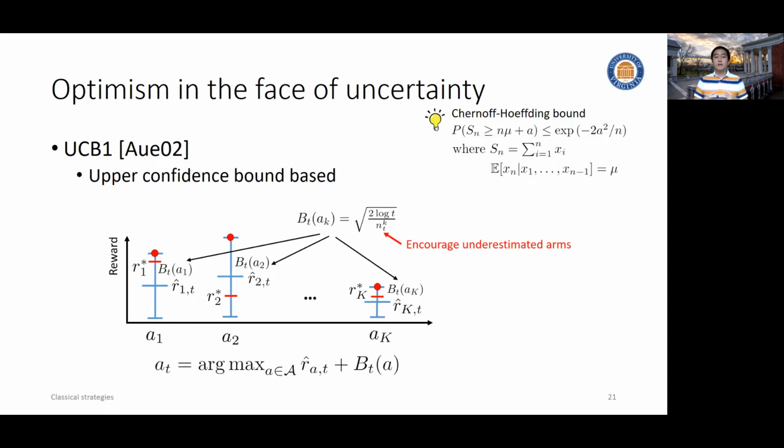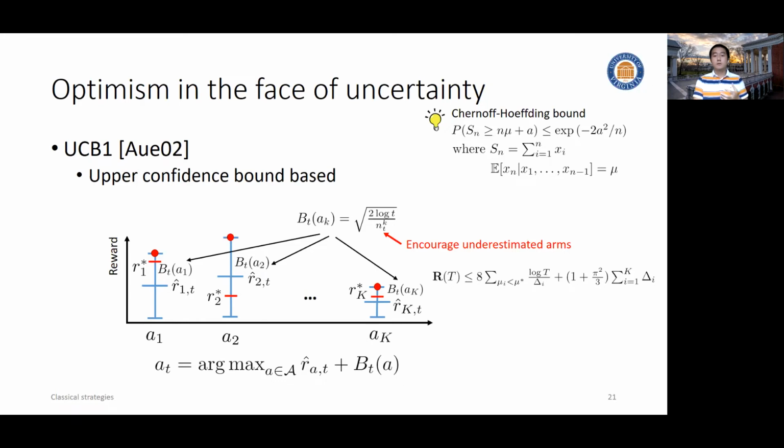So intuitively, there are two parts in this exploration strategy: the mean reward estimate so far and the confidence interval, or the so-called confidence bound. If the mean reward is low, but the confidence bound is large, that means this could be an underestimated arm, so we should give it some hope, give it some chance, to see whether it will turn out to be a better arm.